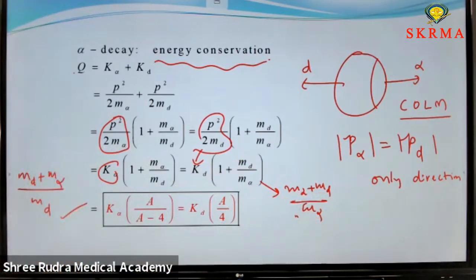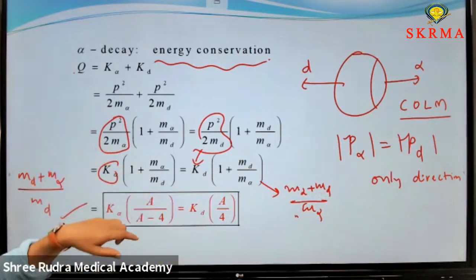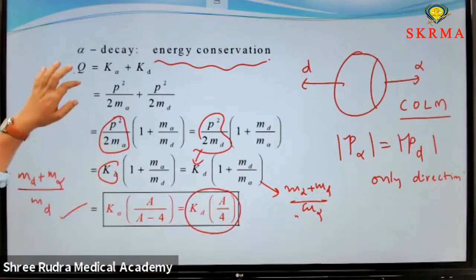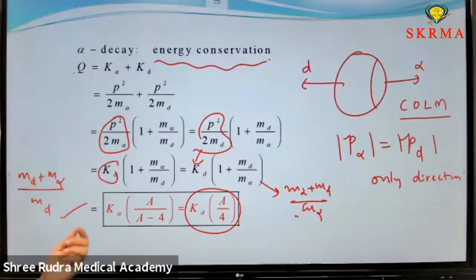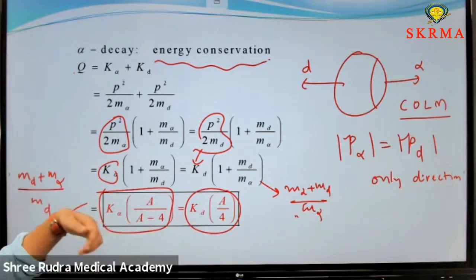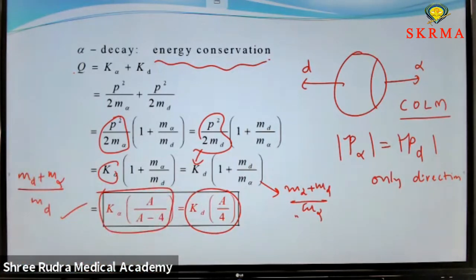Whenever the kinetic energy of the daughter nucleus is given, we have to use the second term of this equation to find the energy released in alpha decay. Whenever the kinetic energy of the alpha particle is given in the question, then we have to use the first equation. That's why you have to keep in mind these two equations: K alpha into A by A minus 4, or K daughter, the kinetic energy of the daughter nucleus, into A by 4. This energy conservation principle is also very important.